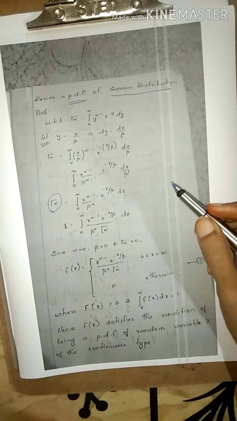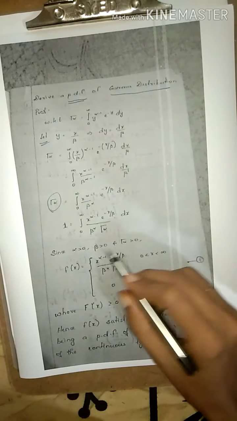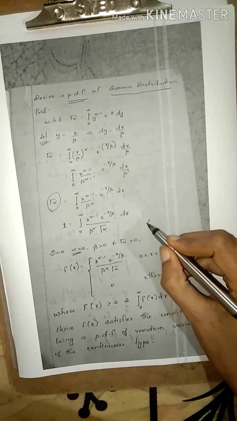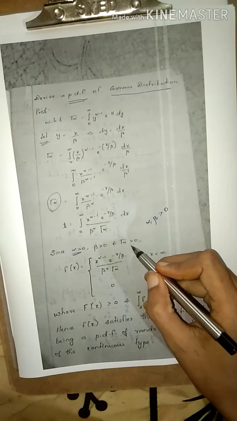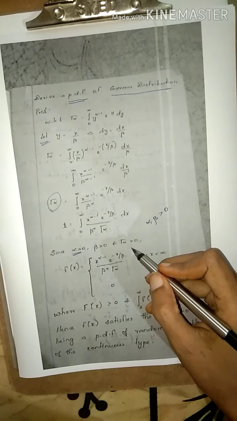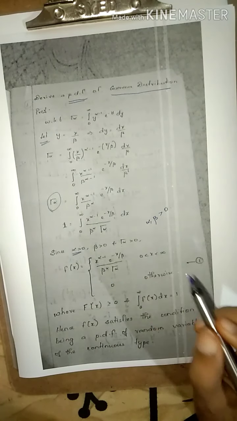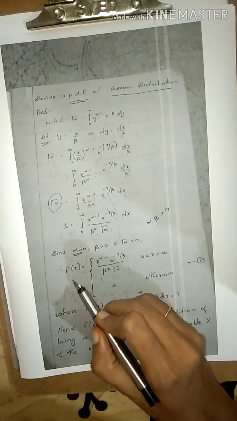Now you can write for the gamma distribution. You know that alpha is greater than 0, in the definition itself we know that. So here beta is there, so that together you can say that alpha and beta are greater than 0 and gamma alpha is greater than 0. In the definition itself we can say that the integral will be greater than 0. Now you can write the function f of x. So up to this much we found out. Now we are writing the function.